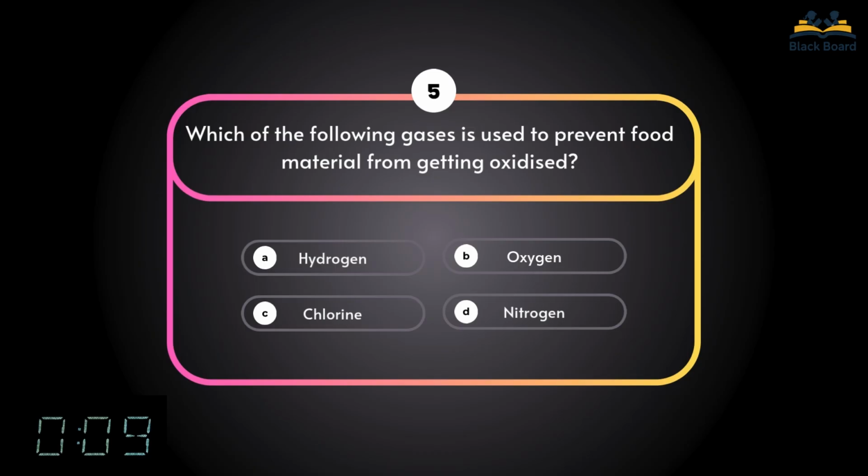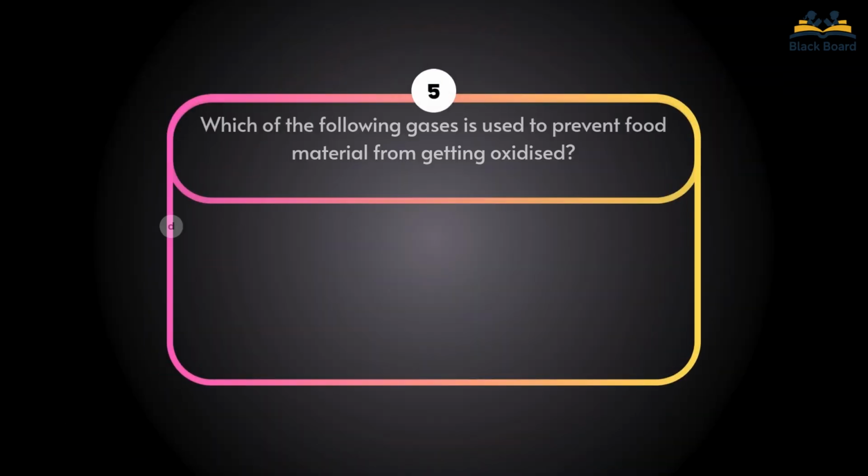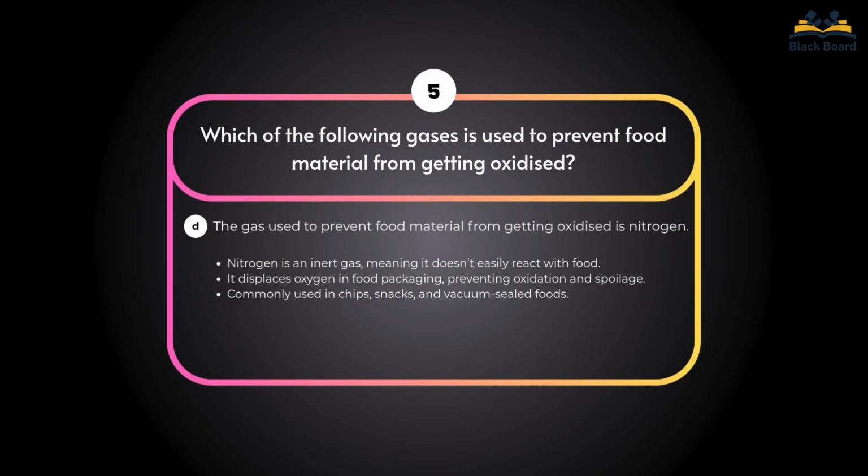Fifth question. Which of the following gases is used to prevent food material from getting oxidized? Correct answer is nitrogen.